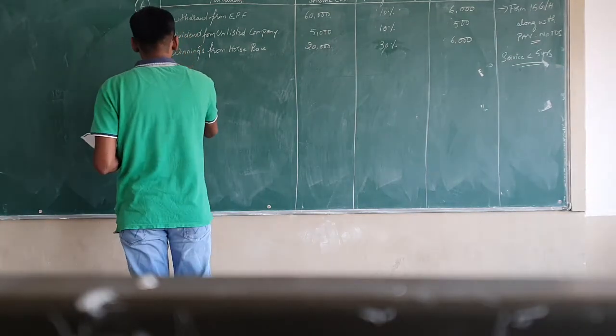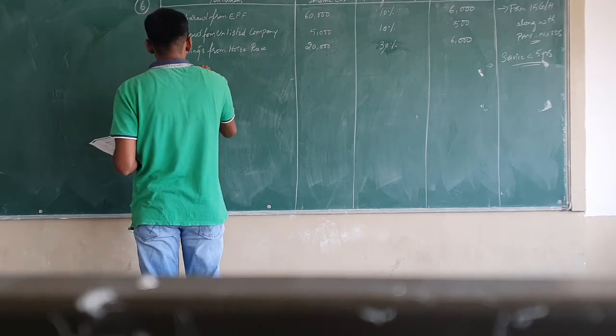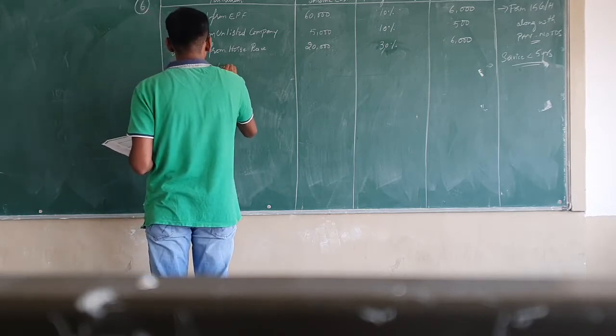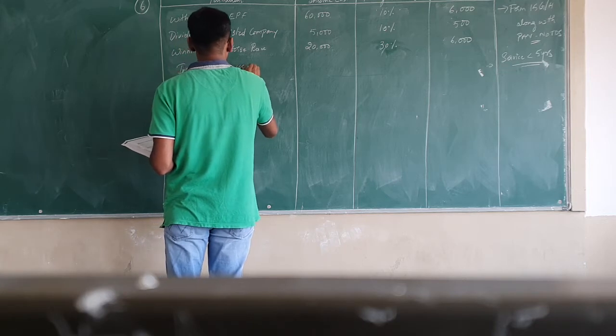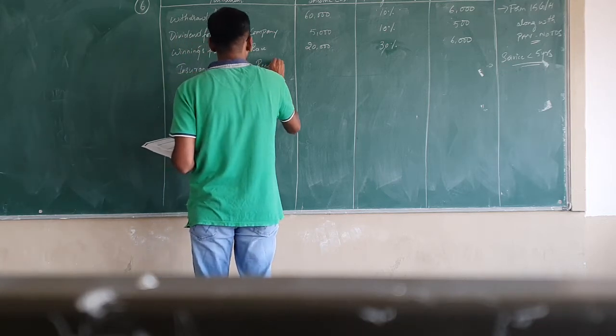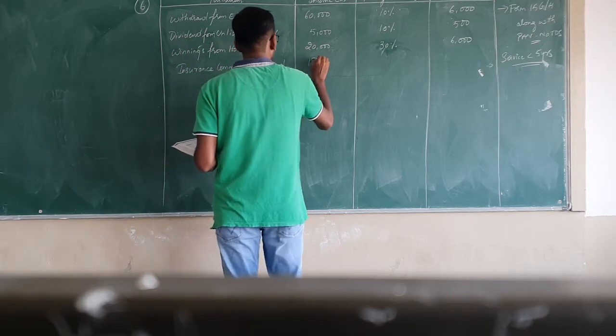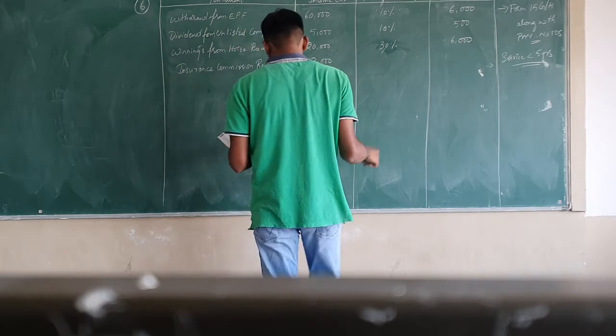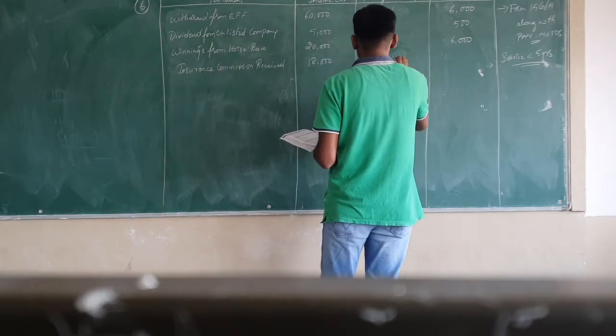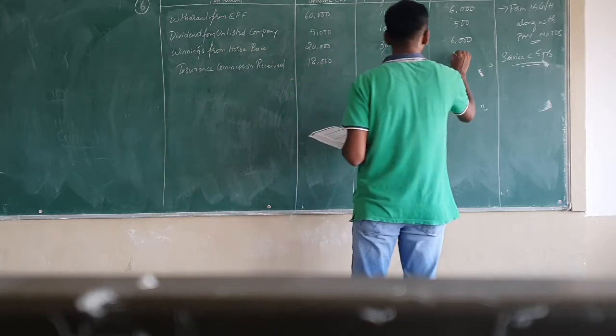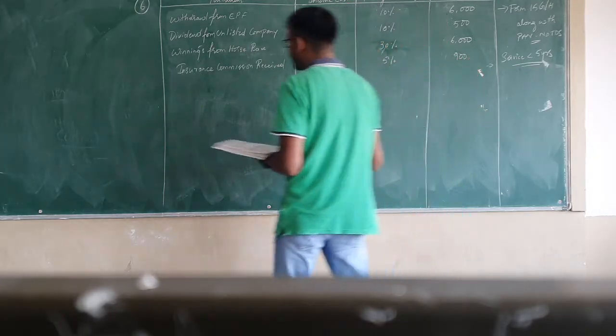So write down under particulars insurance commission received. It is 18,000, and the rate of TDS applicable is 5%. So 5% on 18,000, the amount of TDS will be 900 rupees.